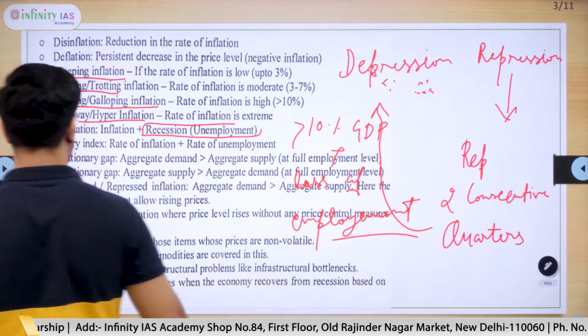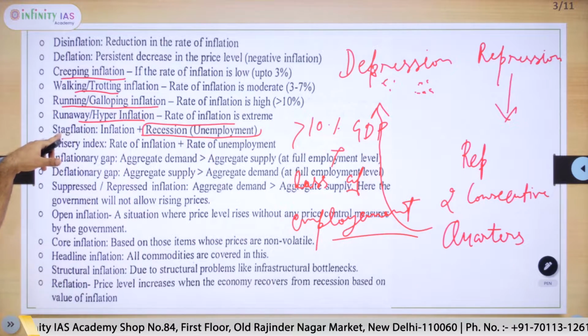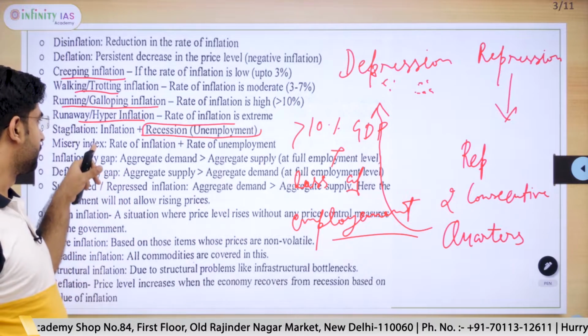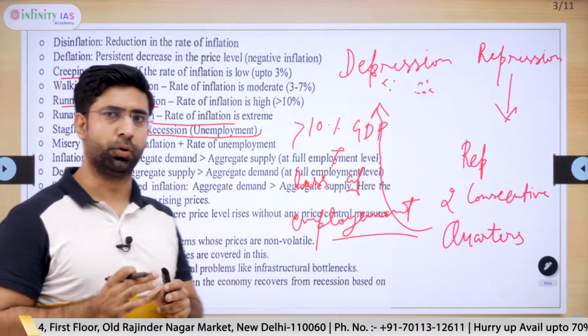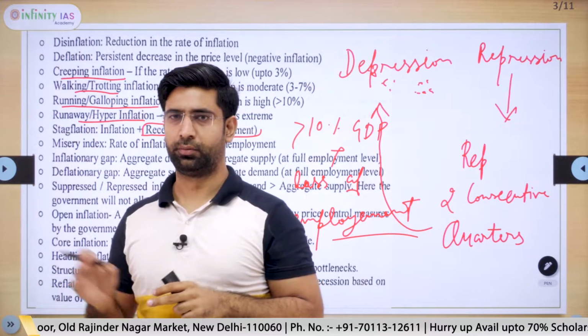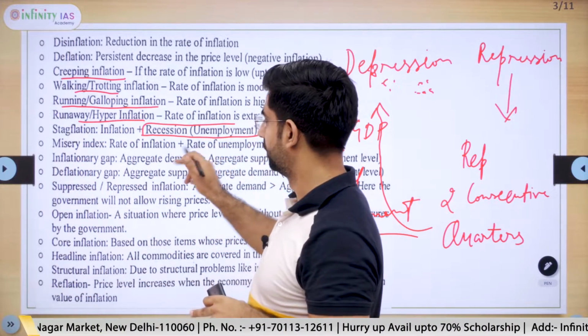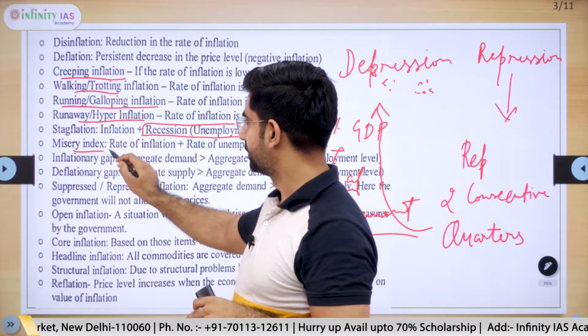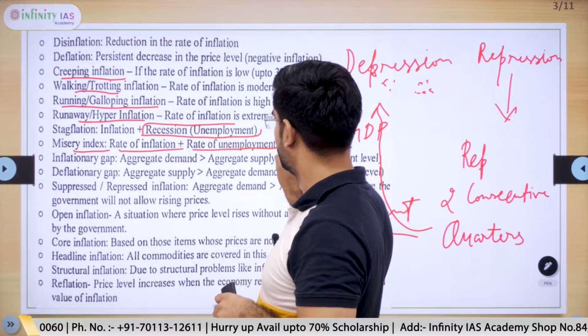We can remember stagflation by stagnation plus inflation. Stagnation means stagnation in economic activity, and inflation we already know. When both combine, it becomes stagflation. Misery index is the rate of inflation plus rate of unemployment.